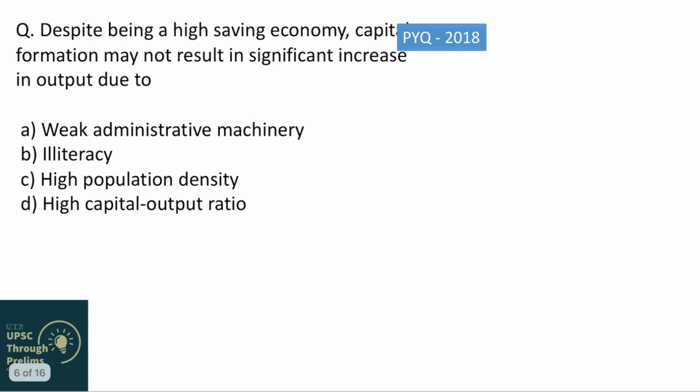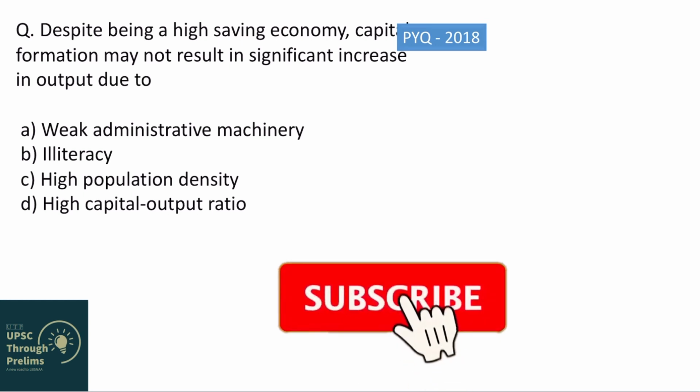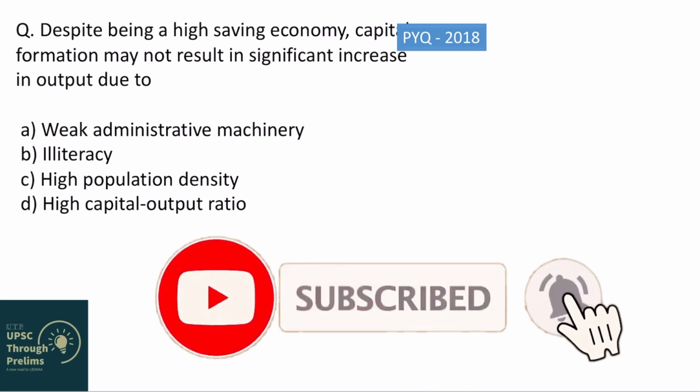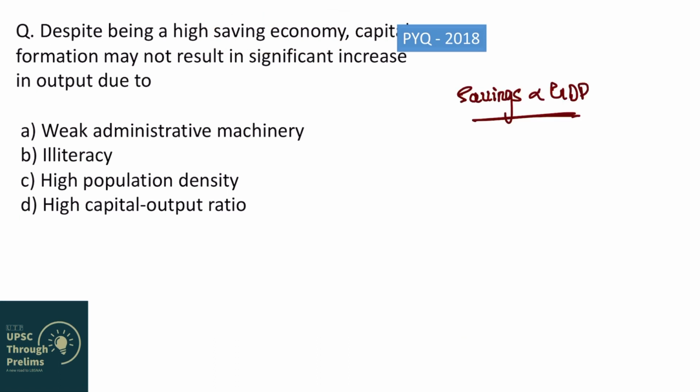See, I just told you that there are questions on ICOR. Here is a question, a previous year question asked in 2018 in UPSC. Despite being a high saving economy, capital formation may not result in significant increase in output. See, in previous questions, we established a relationship. What is that? Savings is directly proportional to GDP, right? We said that whenever savings increase, GDP increases.